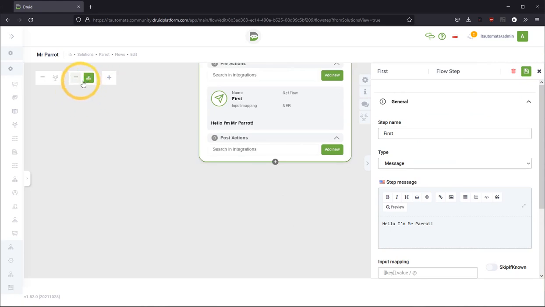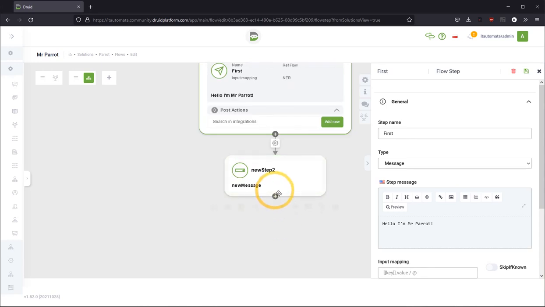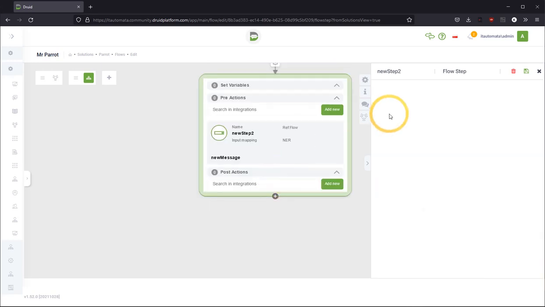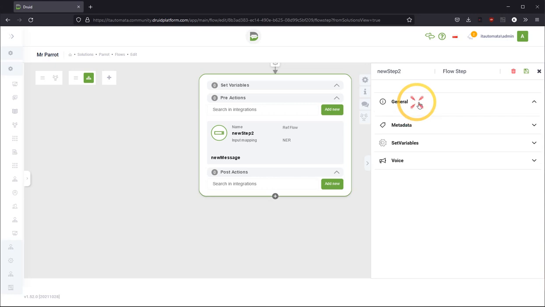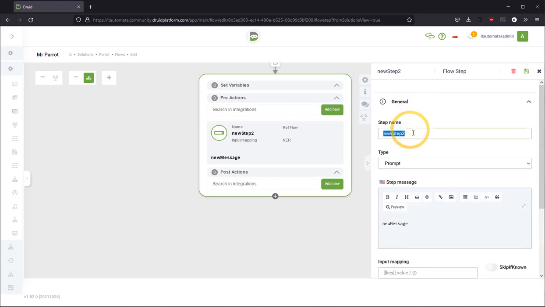Then we need to add a new step. It will actually prompt for something. So there is a prompt, add prompt. Okay. General step. Okay. We prompt for message. Type prompt.